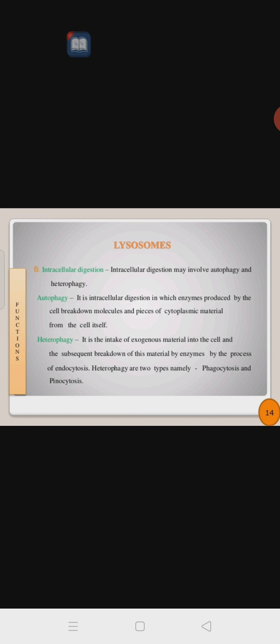Heterophagy means it is the intake of exogenous material into the cell. In case of autophagy, it is self-digestion within the cell. Whatever material is present within the cell, that breaking down takes place with its own enzymes. Hetero means material from outside enters the cell, then the digestion happens. Okay, so this is heterophagy.